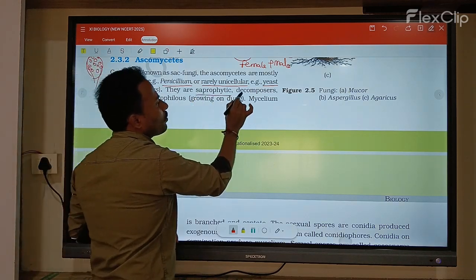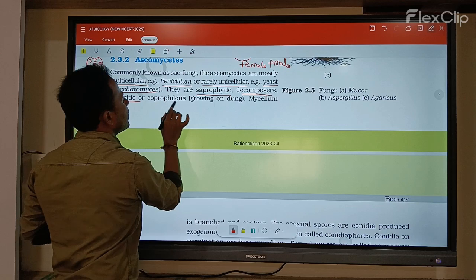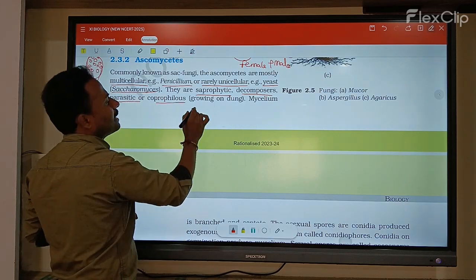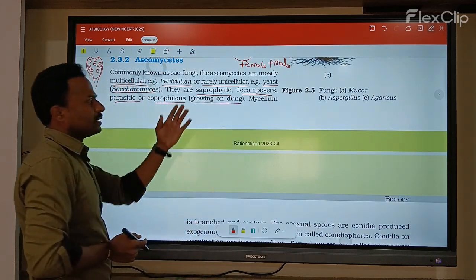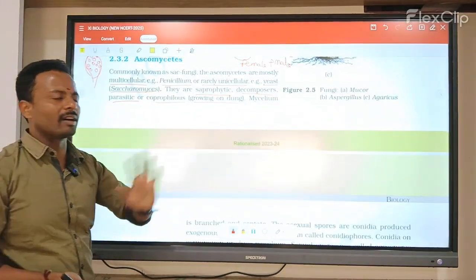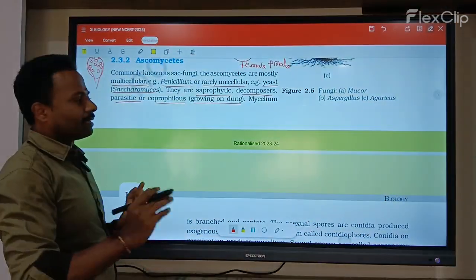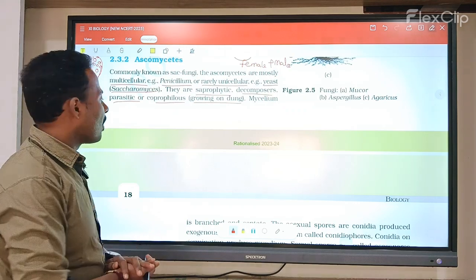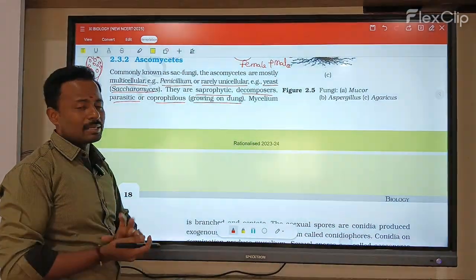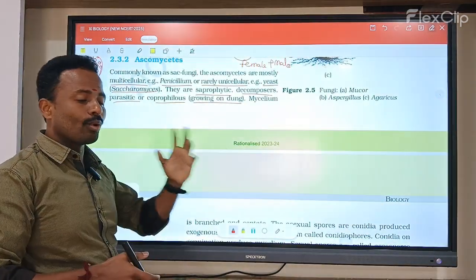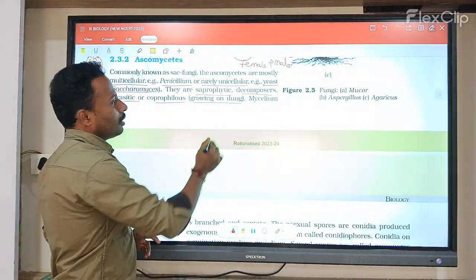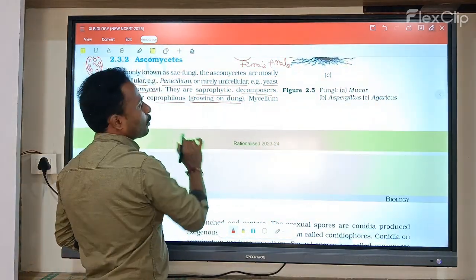They are saprophytic decomposers, parasitic, or coprophilous, growing on dung. Decomposers grow on dead organisms, parasites depend upon living organisms, and coprophilous fungi grow on dung.